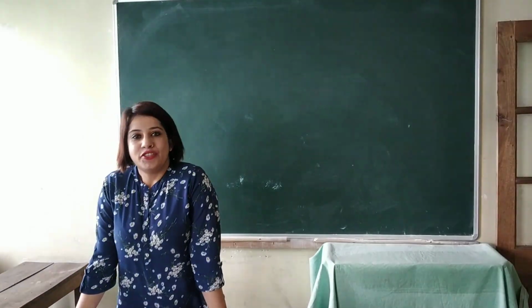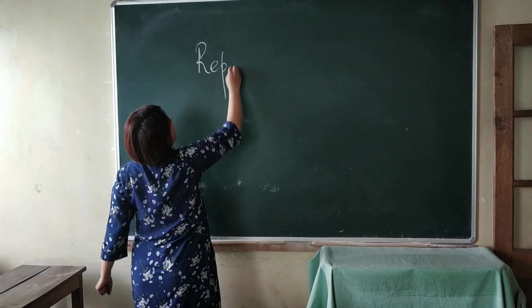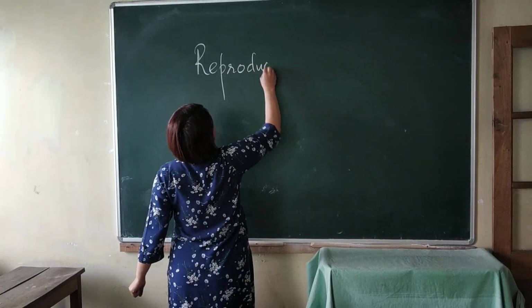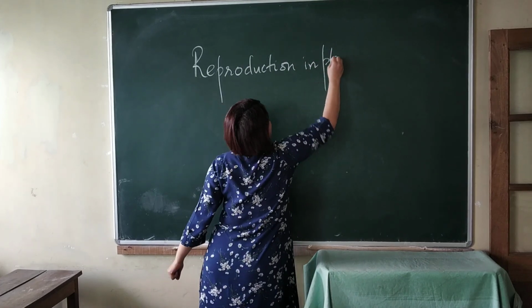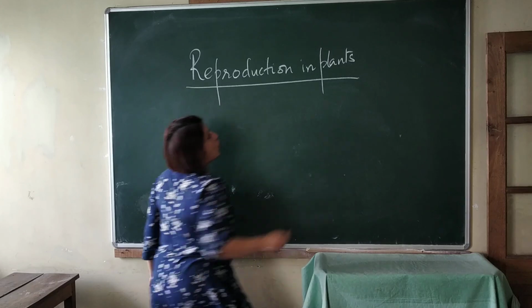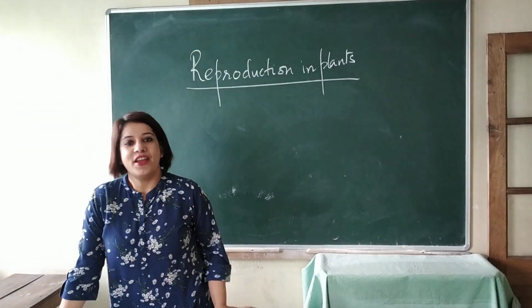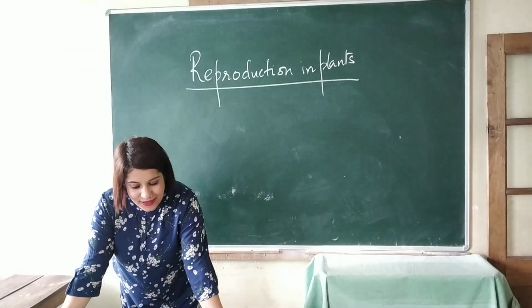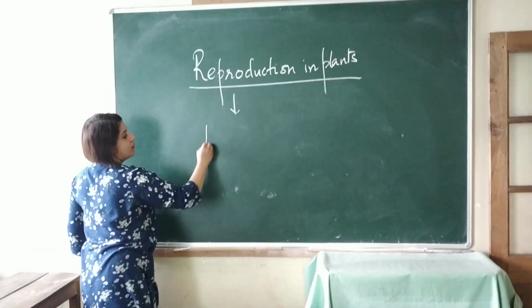Everyone, today we'll be discussing the topic reproduction in plants. What do you mean by the term reproduction? Reproduction means production of offsprings.